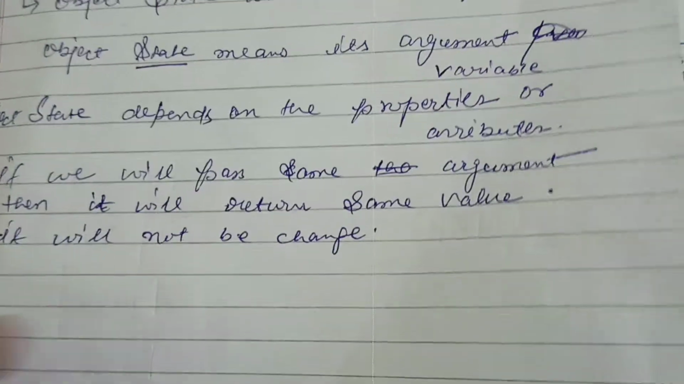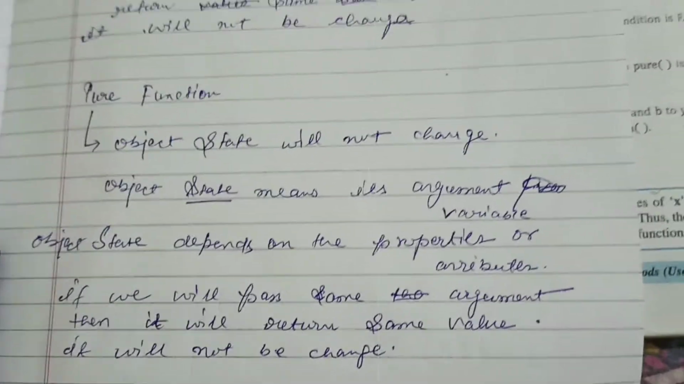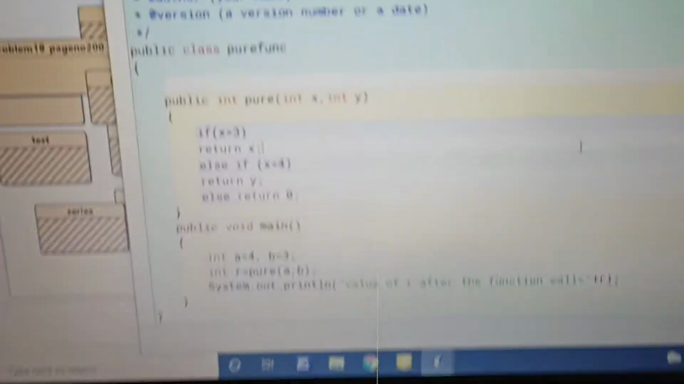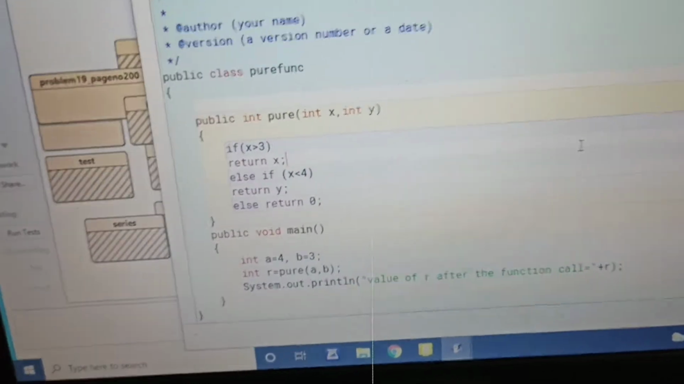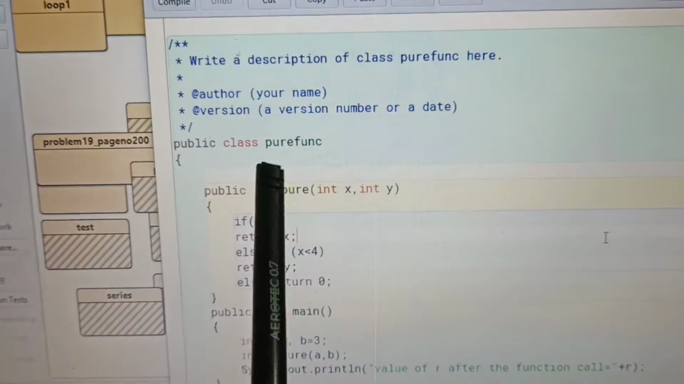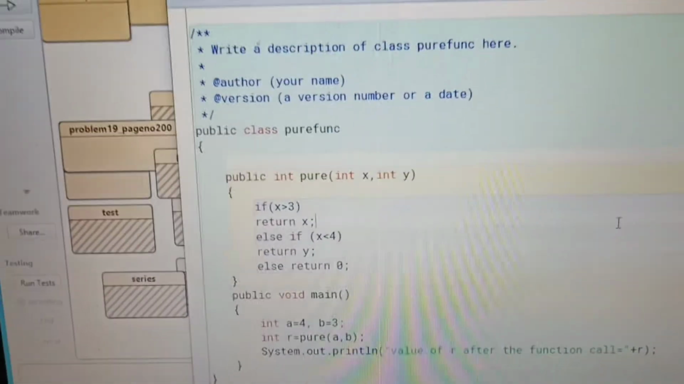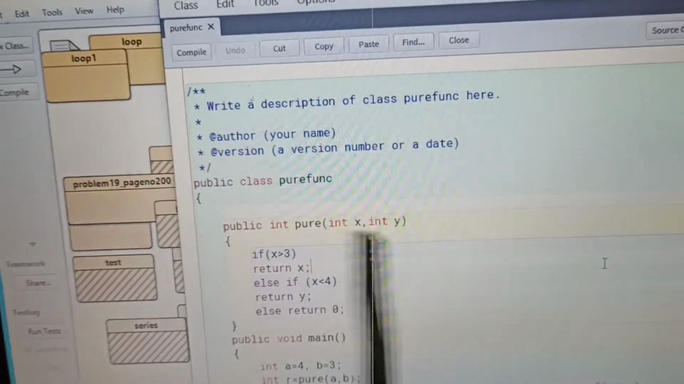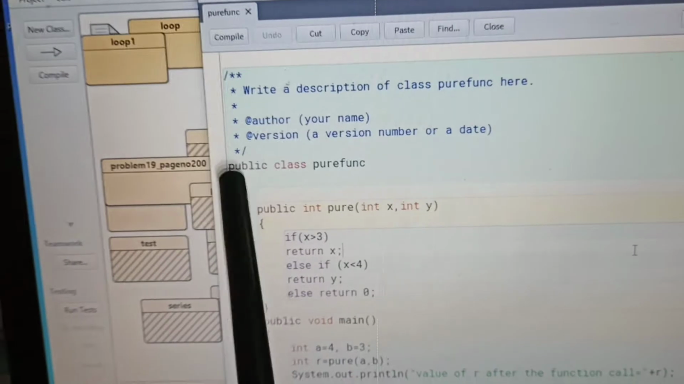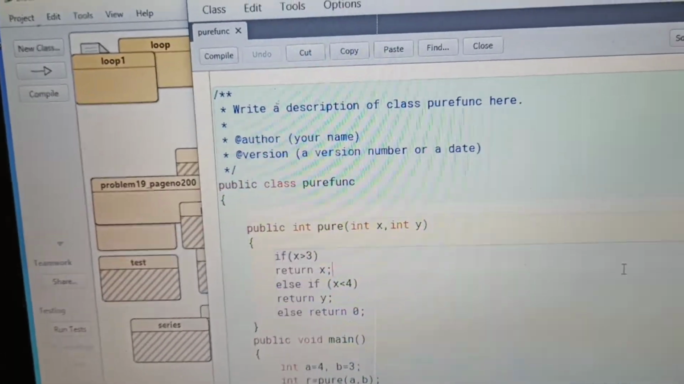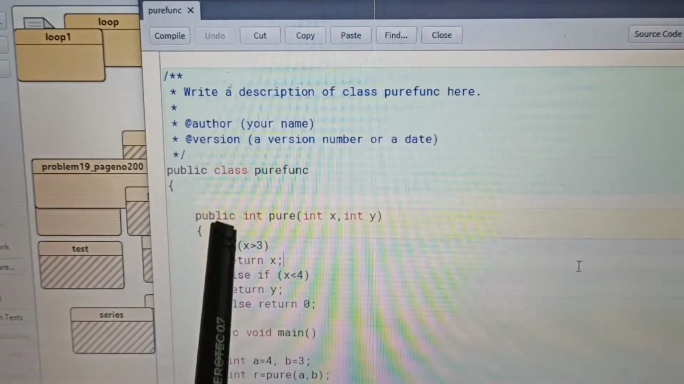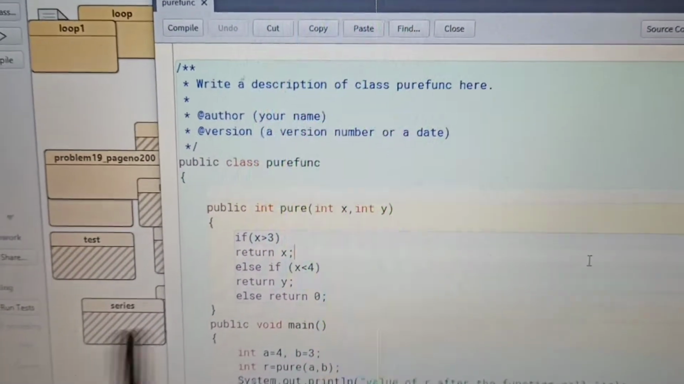Now we will see this with the help of one program, then it is much clearer to you, as given on page number 236. Here you can see I have created one class named PureFunction. Here one method is of int type, public int pure(x, y), where x and y are the arguments. This is not the void keyword, it's int, so it will return a value.